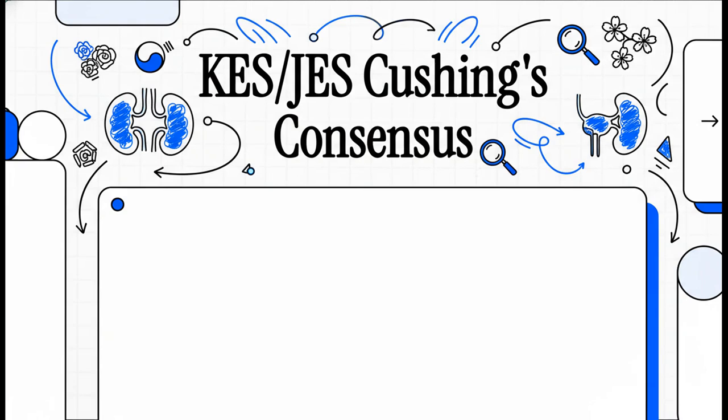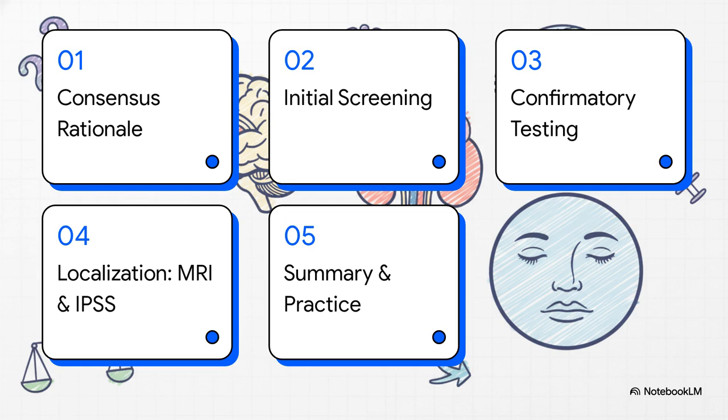Welcome. This is a high-density briefing on the 2026 Joint Consensus Statement from the Korean and Japan Endocrine Societies for diagnosing Cushing's disease. We'll focus on the core updates for immediate application in your clinical decision-making. We'll proceed directly through the clinical workflow, starting with the rationale for the consensus, then initial screening, confirmatory testing, localization, and finally, a summary of the most critical practice points.